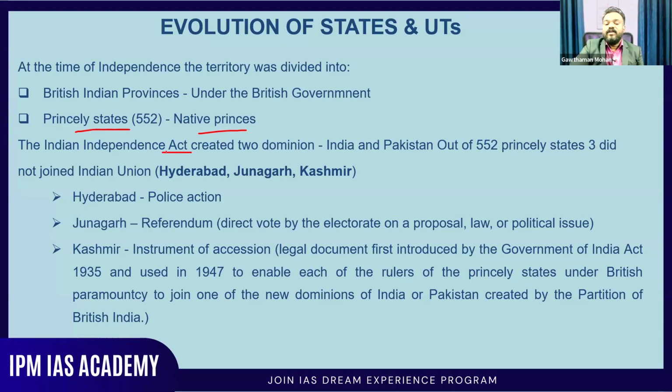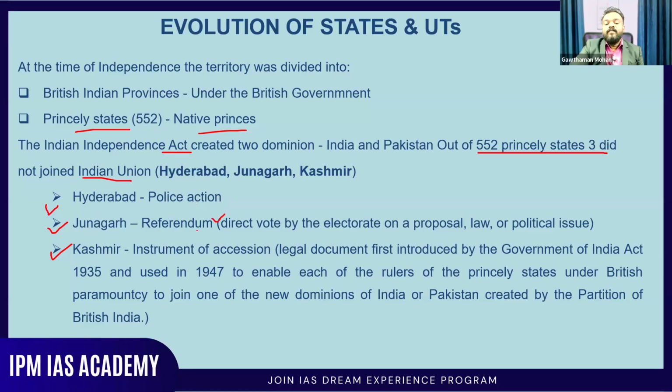One is India and one is Pakistan. Out of 552 princely states, 3 did not join the Indian Union. Very important: out of 552, 3 did not join. And what were they? Hyderabad, Junagadh, and Kashmir. But later they actually came into the Indian Union only. Hyderabad through police action, Junagadh through referendum.